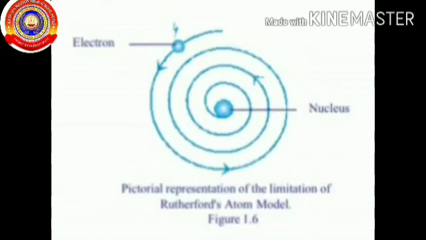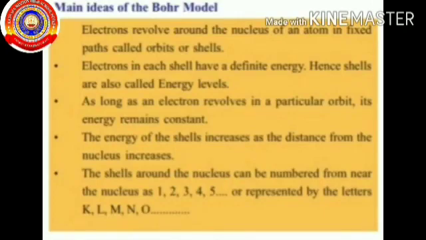And the next one is the limitation of the Rutherford atom model. So what is the limitation? Rutherford was not able to explain the stability of an atom. Next, we studied the Bohr atom model. According to the Bohr atom model, an atom consists of a positively charged nucleus and electrons revolve around the nucleus in fixed paths called orbits or shells. Each shell possesses some amount of energy, so they are called energy levels, and this energy remains constant. These energy levels are represented by the letters K, L, M, N, etc.